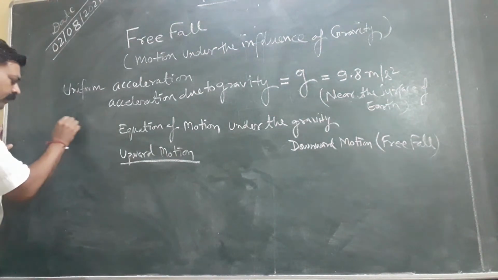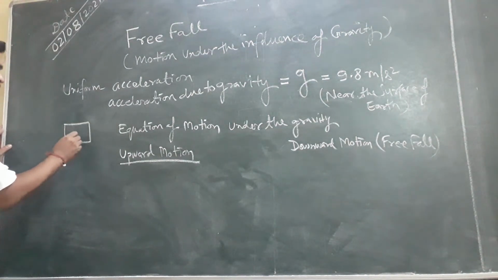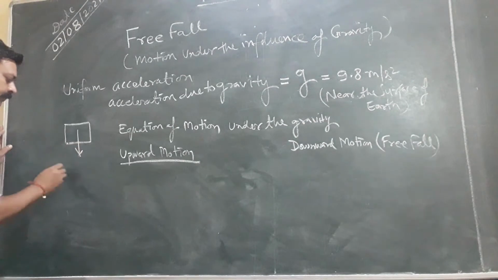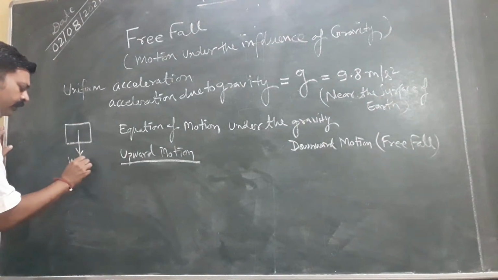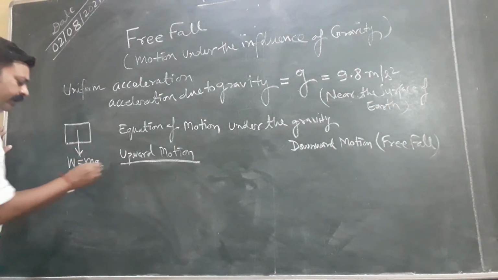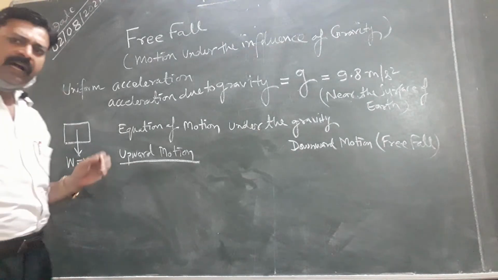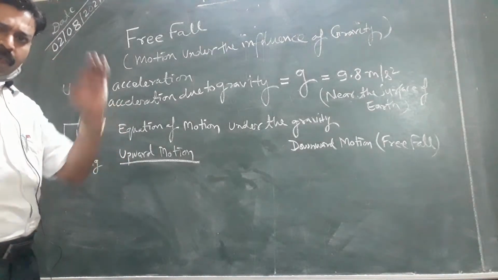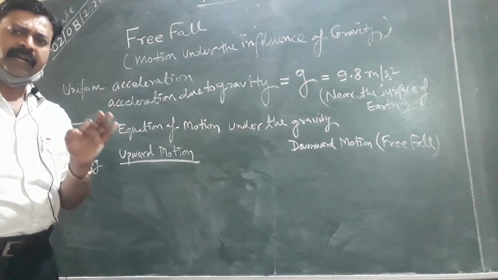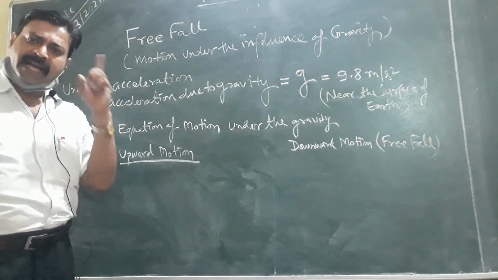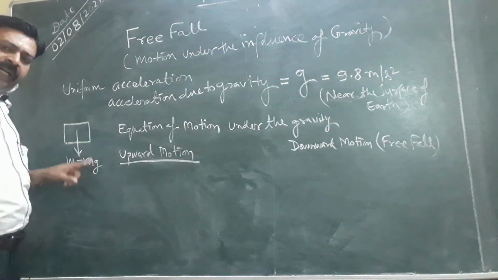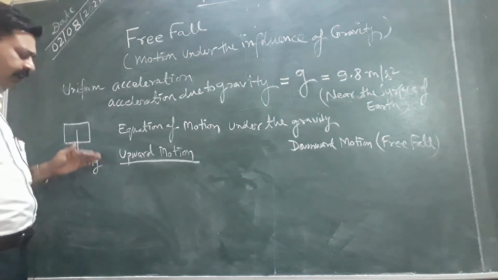Any body has mass, and the weight is mass into gravity. The direction of acceleration due to gravity is always downward. Please be clear in your mind that the direction of acceleration due to gravity is always